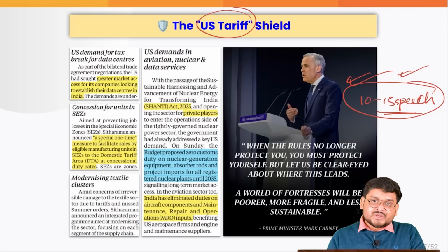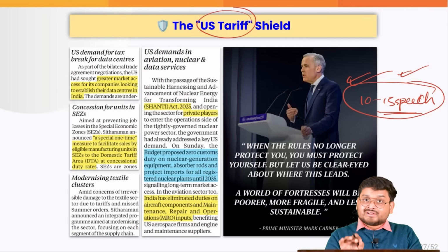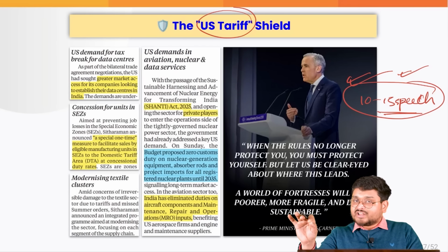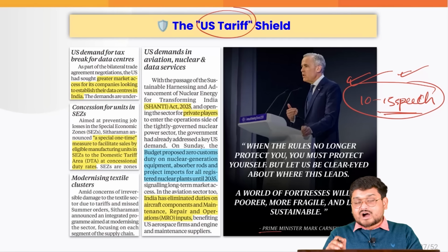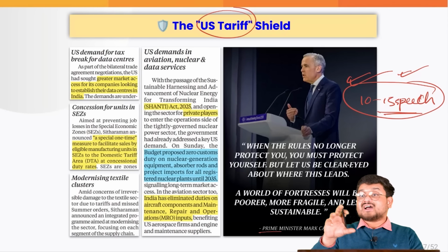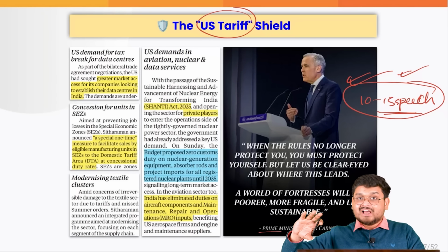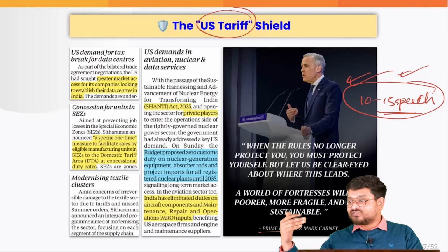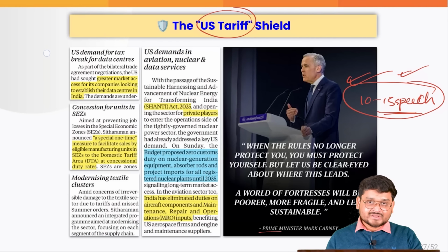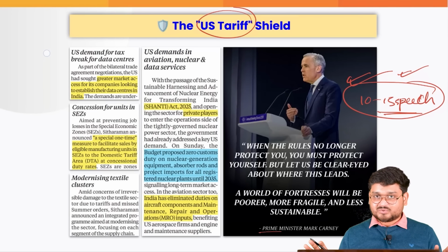Now, we are living in a world where the old global order is broken, according to our Canadian Prime Minister. The rules-based global order is broken. Countries such as the US and China time and again try to bully other countries. The US is right now imposing tariffs. China is being hostile on territories. What to do? We have to take a balanced approach.